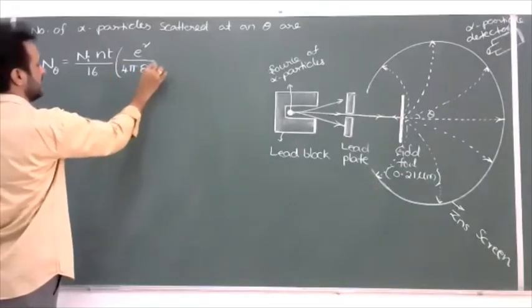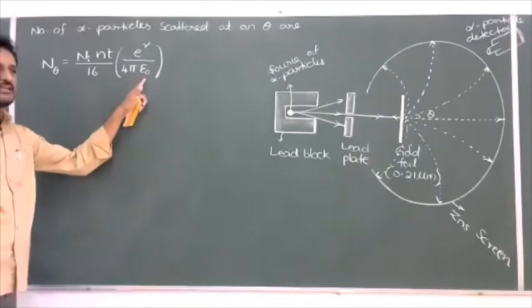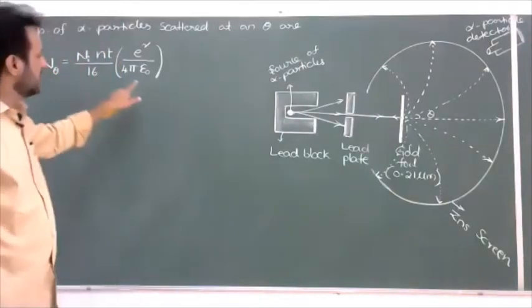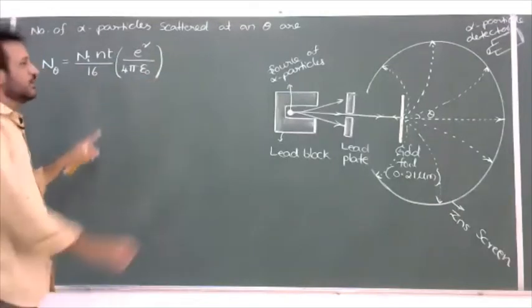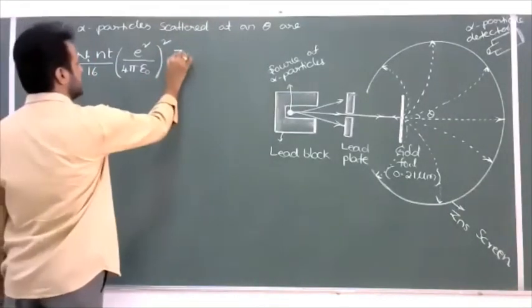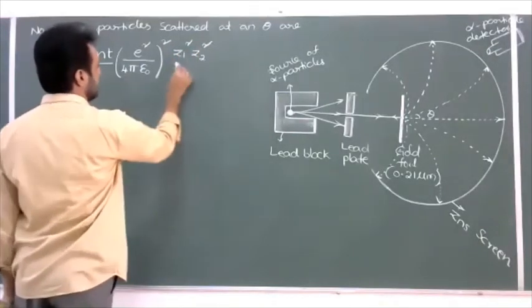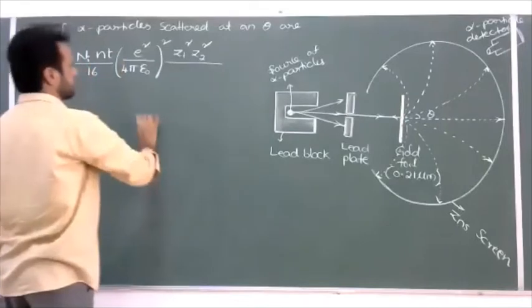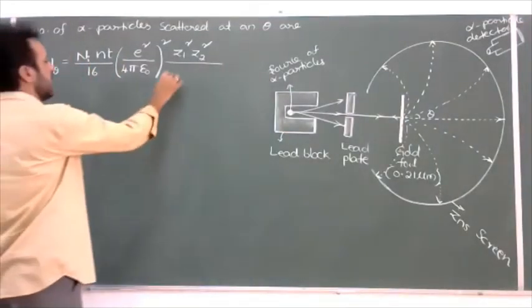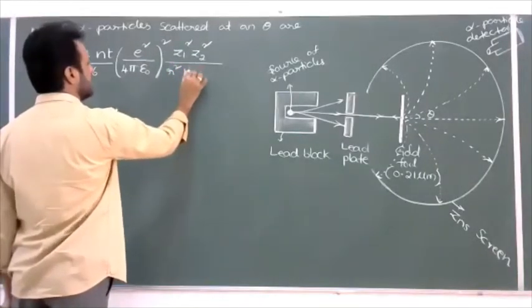It is a constant value. e is the charge of the proton and epsilon naught is the permittivity of free space. In electrostatics we have this symbol. This total constant value whole square, into Z1 square into Z2 square divided by R square into K square or Ke square.